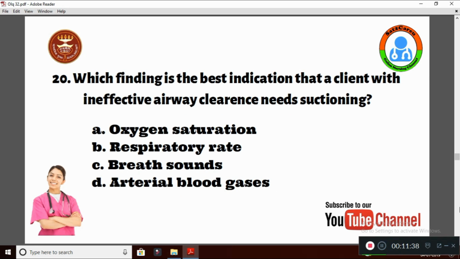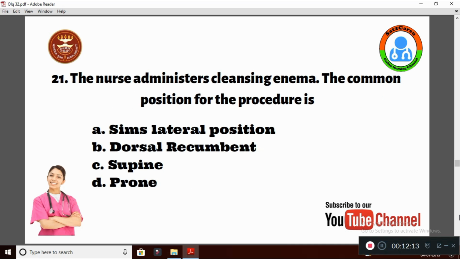Which of the following is the best indication that a client with ineffective airway clearance needs suctioning? Option A, oxygen saturation, B, respiratory rate, C, breath sounds, and D, arterial blood gases. So for a client with ineffective airway clearance, the best indicator which tells that suctioning is needed is breath sounds. Note down, auscultate the breath sounds, and that will indicate whether suctioning is needed for that particular patient.